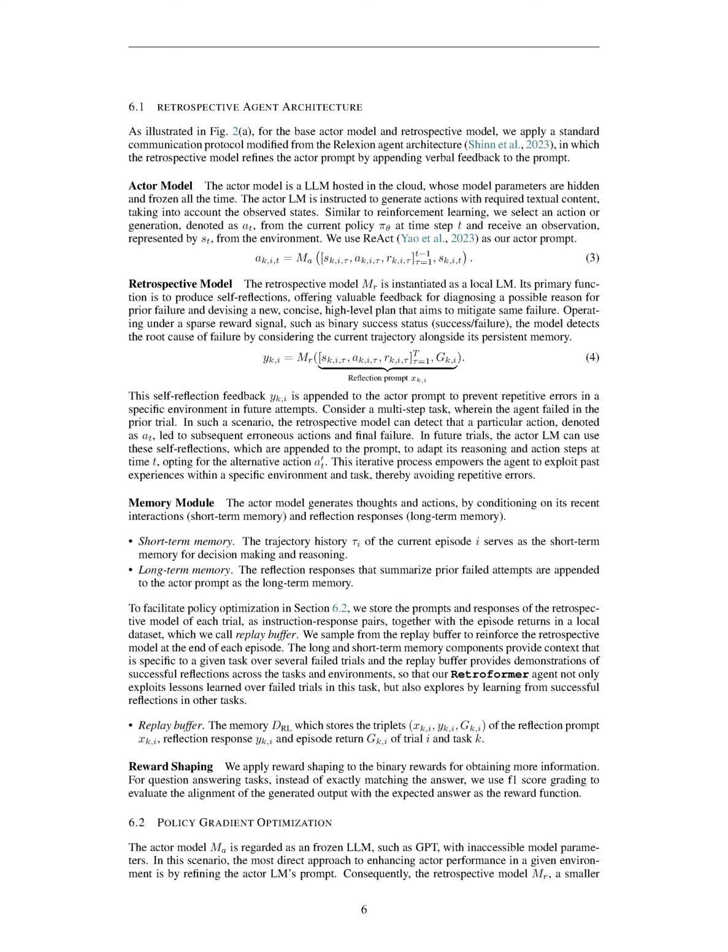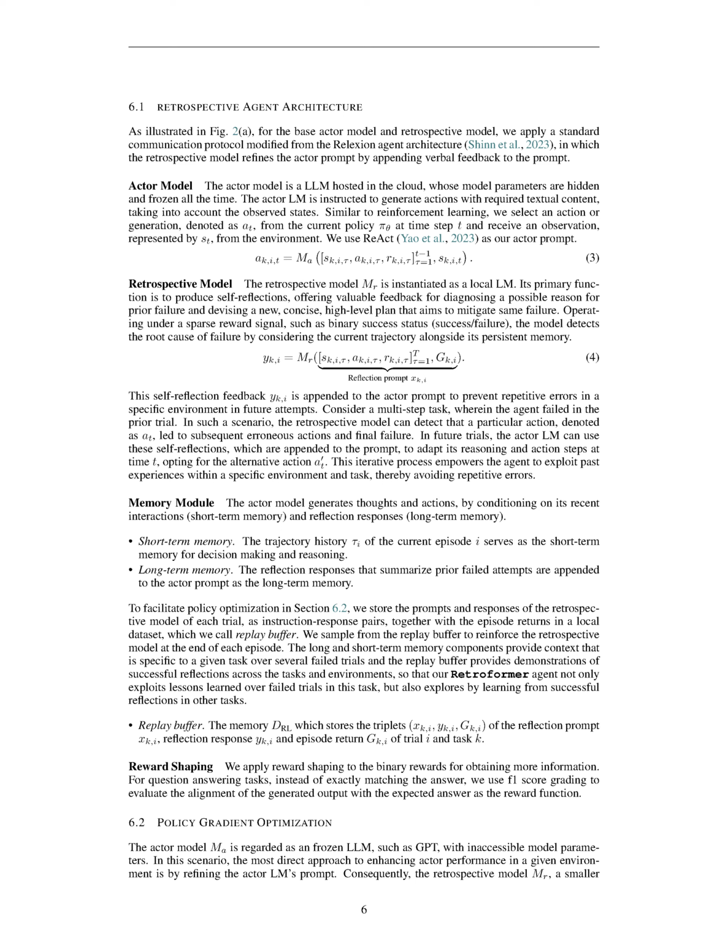In the policy gradient optimization section, the actor model is seen as a frozen language model, like GPT, with inaccessible model parameters. In this case, the best way to improve actor performance in a given environment is by refining the actor language model's prompt. As a result, the retrospective model, a smaller local language model, rephrases the actor's prompt by including a brief summary of errors and valuable insights from failed attempts.